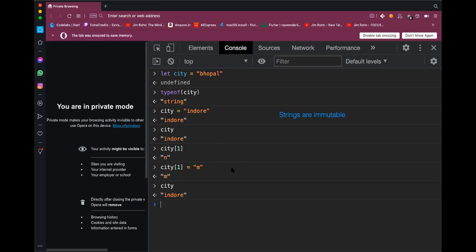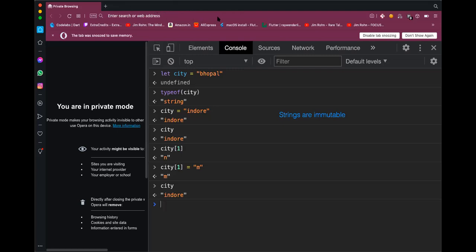So in JavaScript, an array is actually an object. And those are not the primitive or basic data types. They are somewhat of a derived or higher level data type; they use existing data types to create objects. And you can change the key of an object. But string, on the other hand, is a primitive data type, one of the basic data types, and they are immutable in nature. Okay. So when I did city equal to Indore, it basically created Indore in a separate memory location and then reassigned it. If I try to draw this out, it happens something like this.